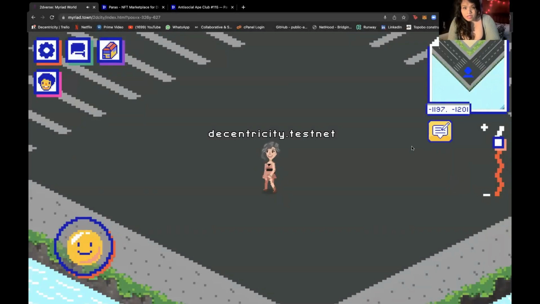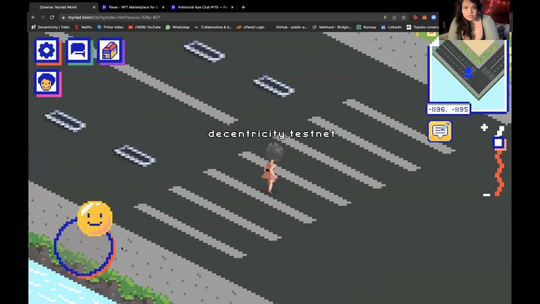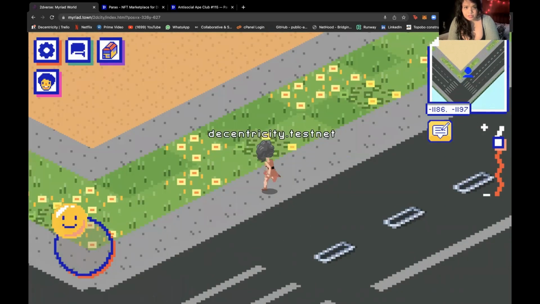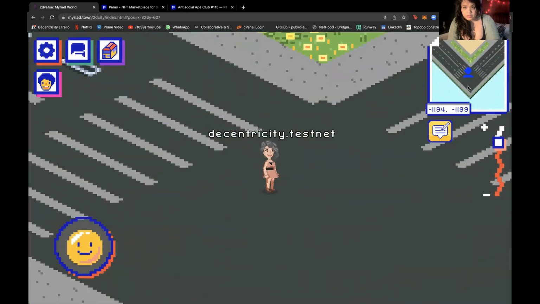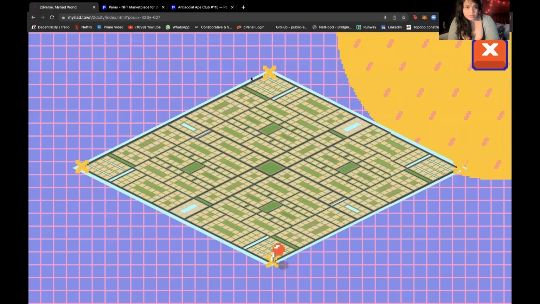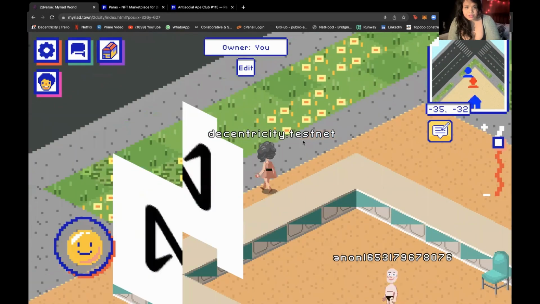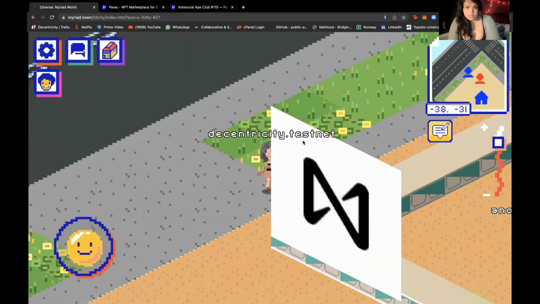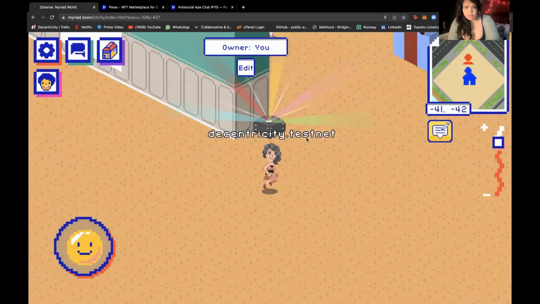So I'm in world. This is the world. It's WASD or this little joystick to move around. And you can basically teleport. To teleport, click on the map on one of the X's. If your project has created a metaverse with us, you would be able to define these teleport spots as a user.